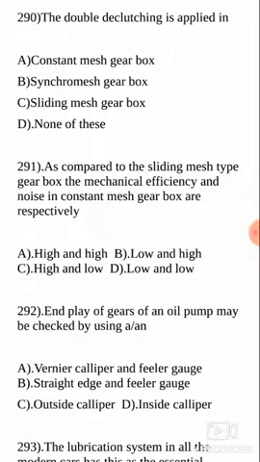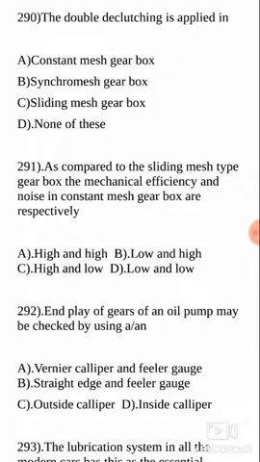Next, now this is a comparison between sliding mesh type of gearbox and the constant mesh gearbox. So here, as compared to the sliding mesh gearbox, the mechanical efficiency and noise in constant mesh gearbox are: again once again confusing words, high and high, low and high, high and low, low and low.